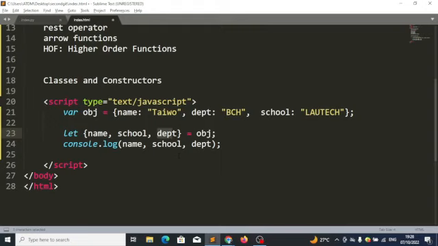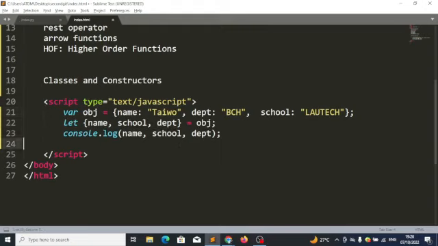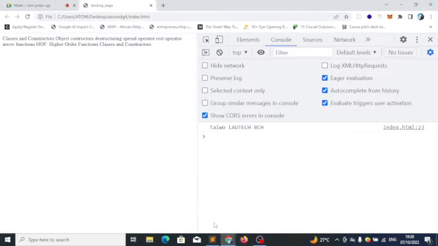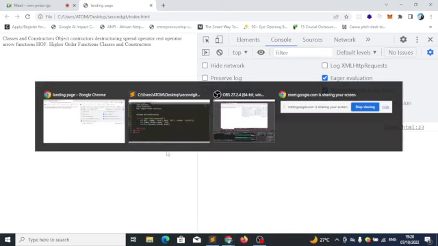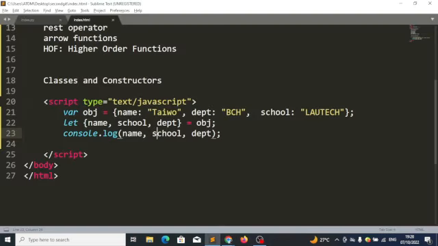Okay, let's proceed. So when we say console log name, school, department, name will be Taiwo, school will be the value of school here, which is Lautech, while department will be the value of department here, which is BCH. Like I said, it's not going to use the order. Instead it will use the key. So let's run this and see the results. Any question?